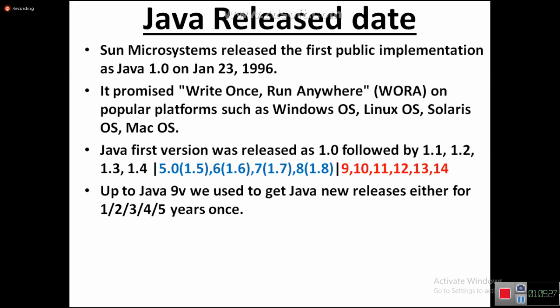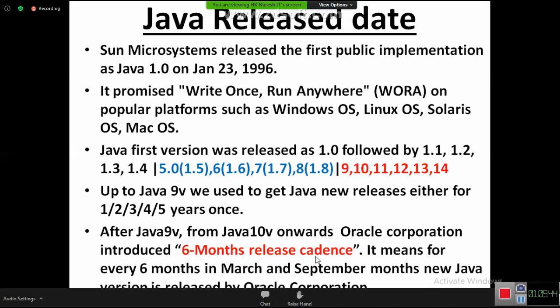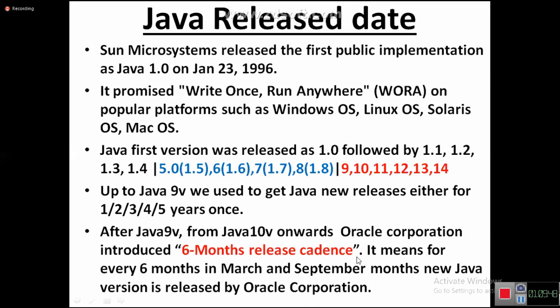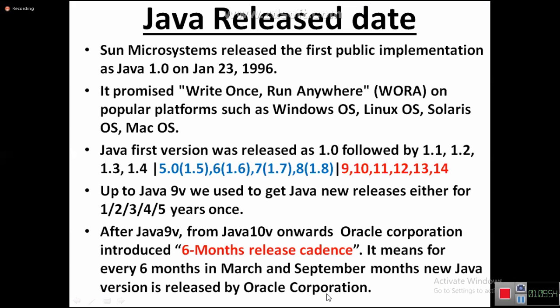Then Oracle Corporation got angry. They started releasing Java every 6 months. After Java 9, from Java 10 onwards, Oracle Corporation introduced a 6 month release cadence. That means every 6 months we are going to get a new release. In March and September every year, a new Java version is released by Oracle Corporation.